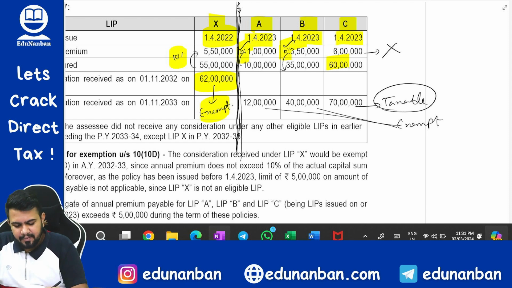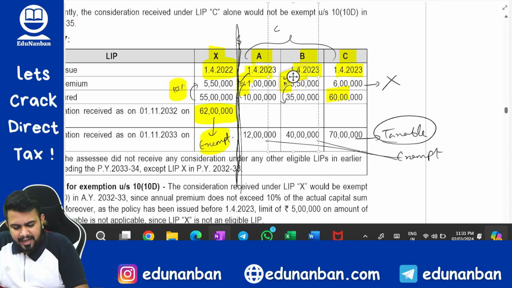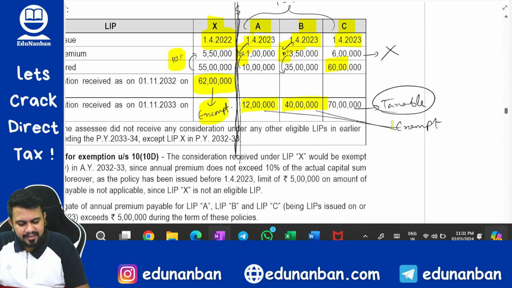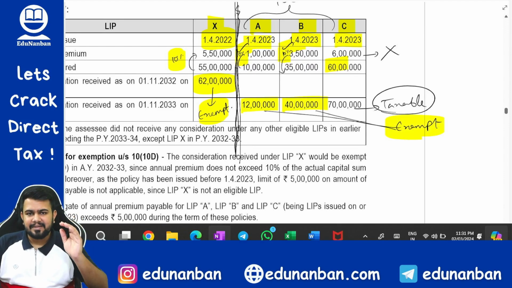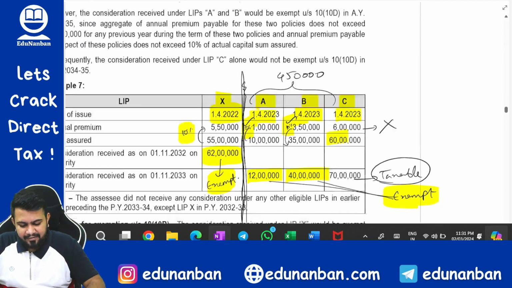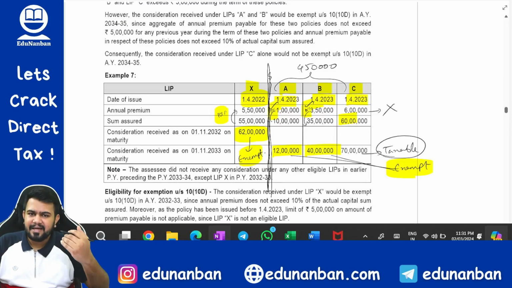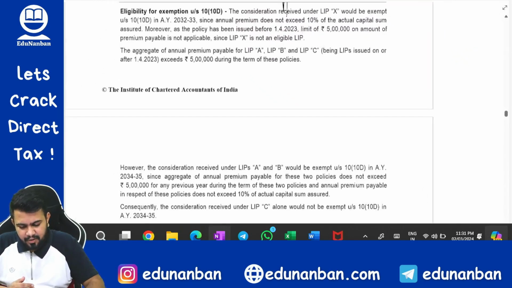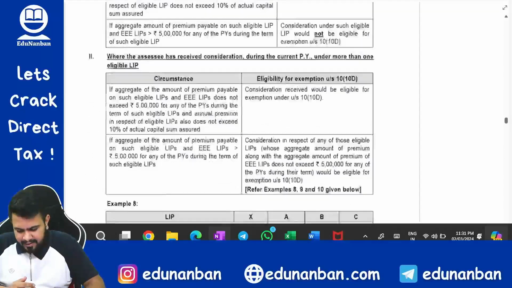Policy A and B both put together are coming as 4,50,000. Hence, since it is within 5 lakhs, both of them are going to be exempt. Okay. If you are having confusion, look at this example once again, look at the provisions once again, then only you will have clarity. Okay, don't skip this till you get clarity.